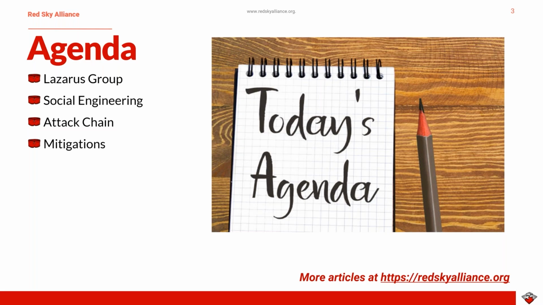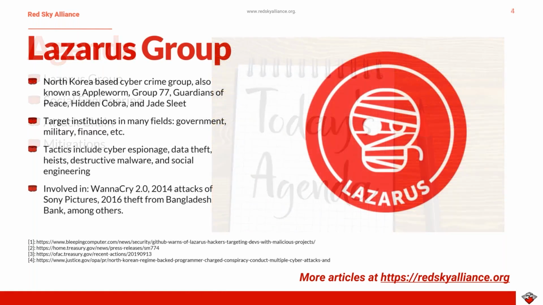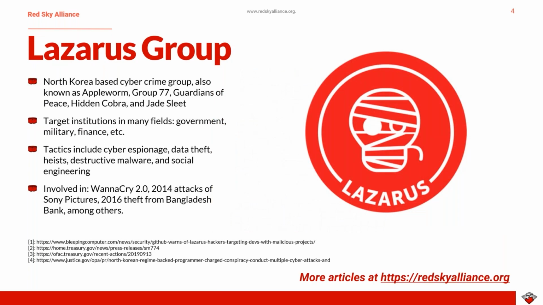So let's get started. To begin, who is the Lazarus Group? The Lazarus Group is a North Korea state-sponsored cybercrime group. They are said to have been created by the North Korean government as early as 2007, and they are part of RGB, which is North Korea's primary foreign intelligence agency. Lazarus Group would appear to be the primary identity of the group, but they do have a number of aliases like Appleworm, Group 77, Guardians of Peace, Hidden Cobra, Jade Sleet.